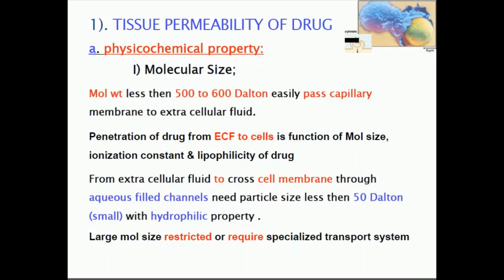Meaning the first step is very easy if the molecular size is less than 500 to 600 Daltons. Permeation of the drug from extracellular fluid to the cells is a function of the molecular size. If the molecular size is too large, this permeation is very difficult. So the molecular size of the drug should be optimum. It should cross nearly all the barriers. Then only can the drug reach the different parts of the body effectively.